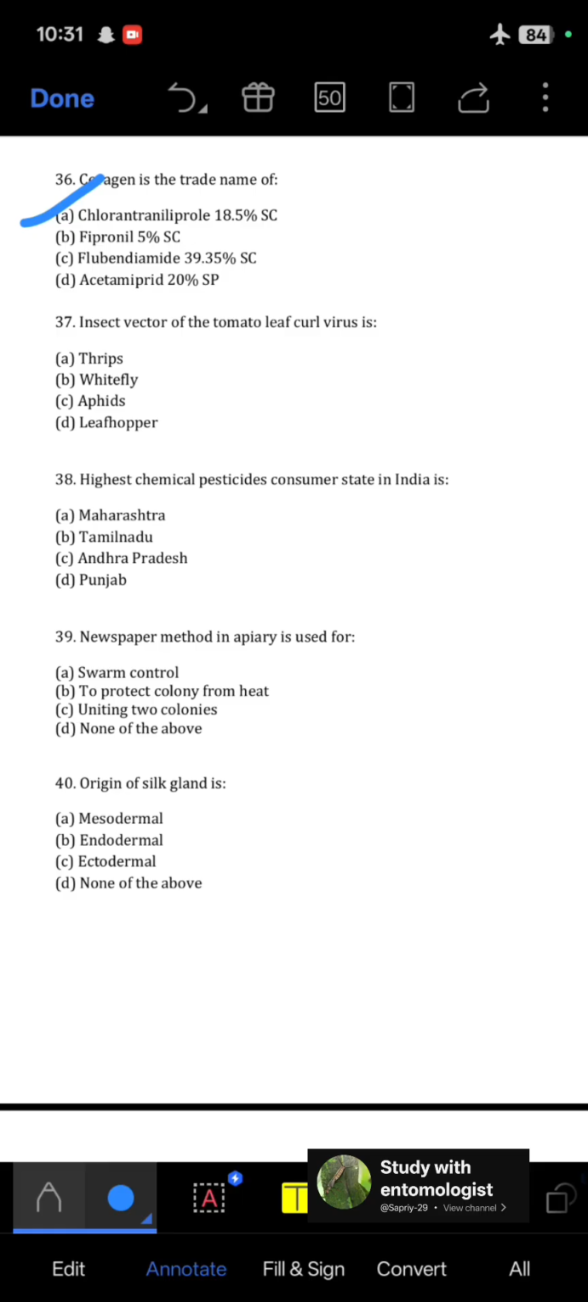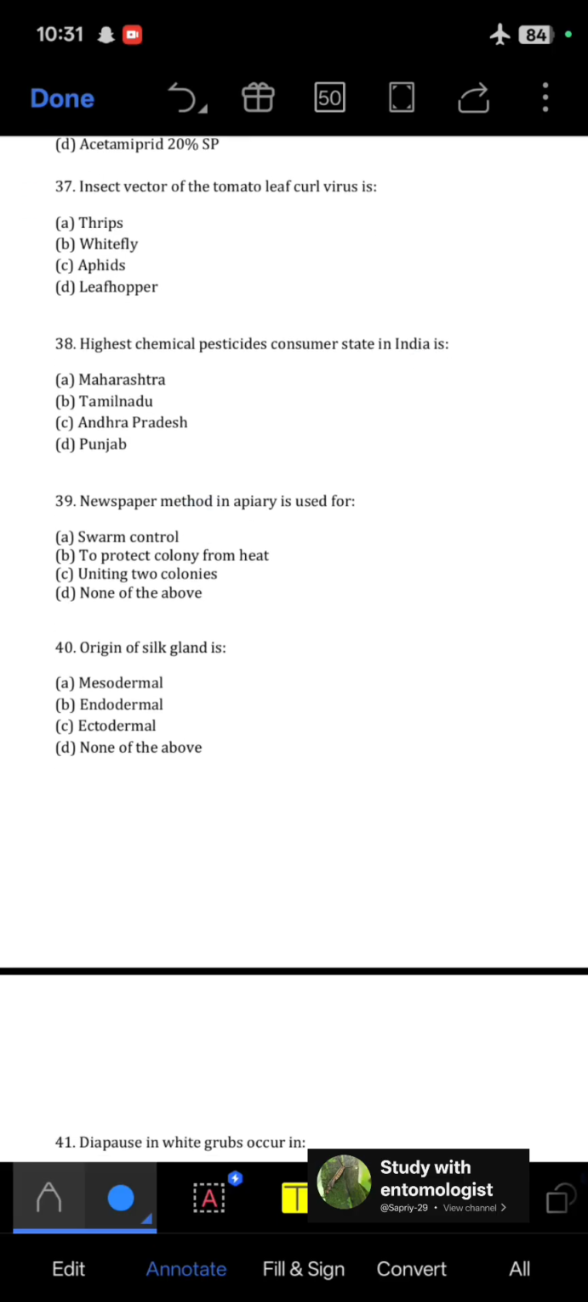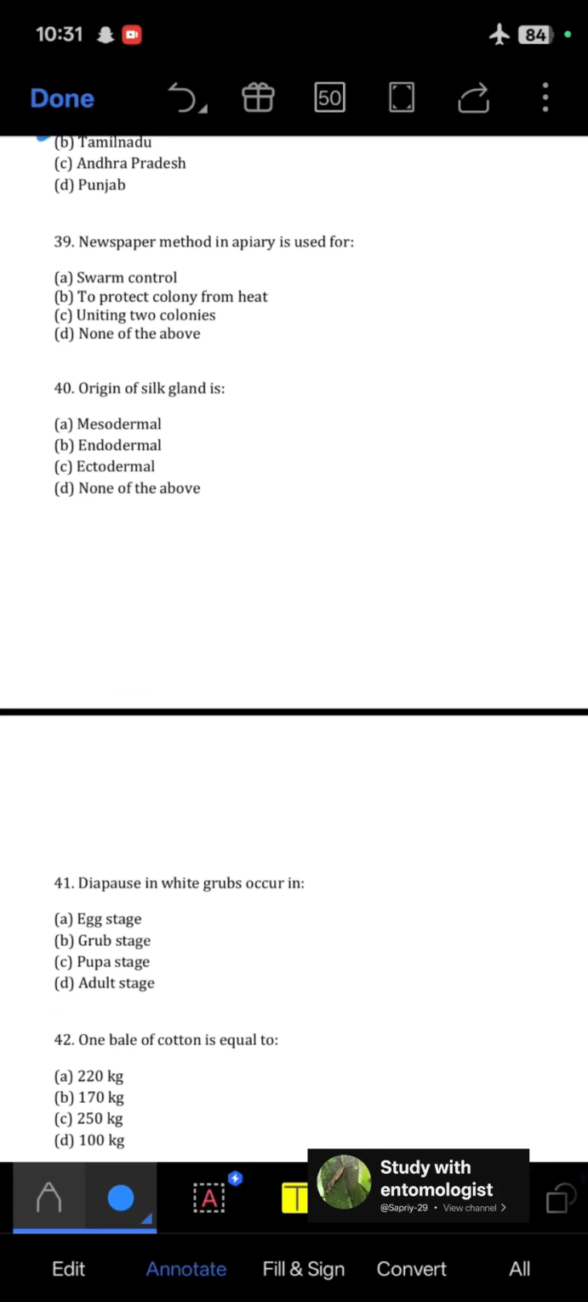If normal Chlorantraniliprole, then its trade name is Rynaxypyr, but specifically for the 18.5% SC, it is Coragen. Next, the insect vector of tomato leaf curl virus is whitefly. Next is the highest chemical pesticide consumer state in India. It is Maharashtra. Next, the newspaper method in apiary is used for uniting two colonies.